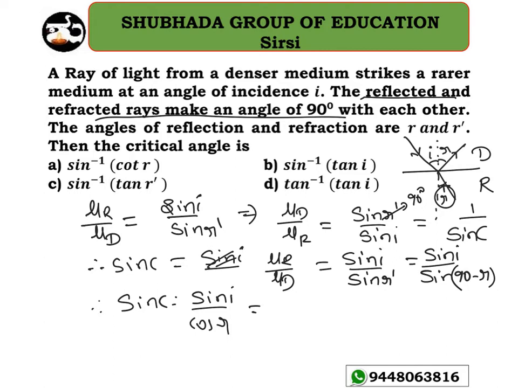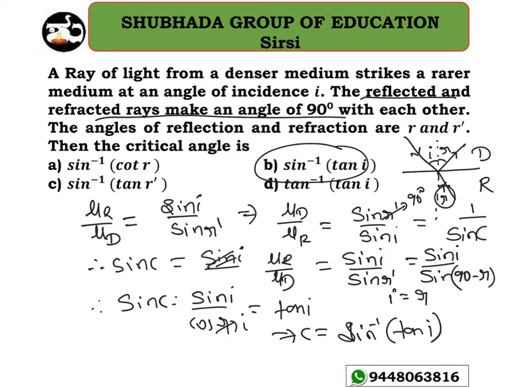Now, as you know, the angle of incidence must be equal to the angle of reflection, so I is equal to R, and instead of R I can substitute I here. Sine I by cos I is tan I. It implies C equals sine inverse of tan I. So option B is the right answer for this question.